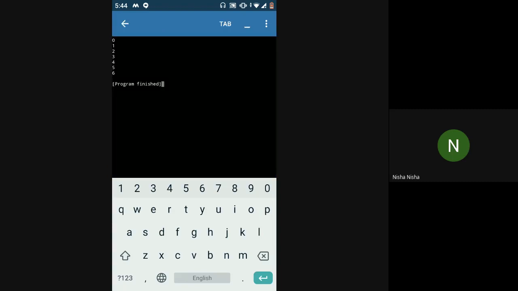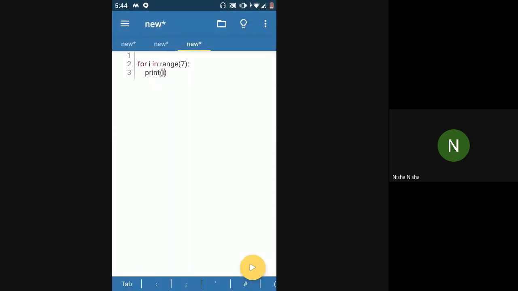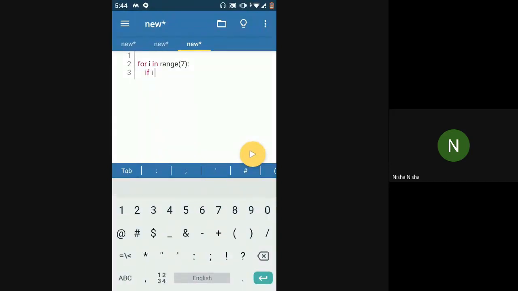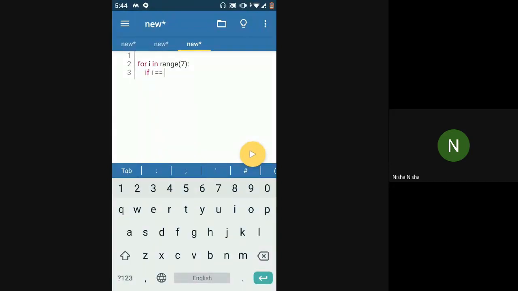It prints 0 to 6, right? This is without any condition, when we don't have any condition while printing the numbers. But my condition is, if the number is 3 or 6, then I don't have to print the number. So one way you can do this is you can just say if I is equal to 3. Now in this case, I have to check if the number is either 3 or 6, right? A number cannot be 3 and 6 simultaneously. You have to check if a number is 3 or if the number is 6, then you don't print the number. So in this case, I'll use or instead of and, right?